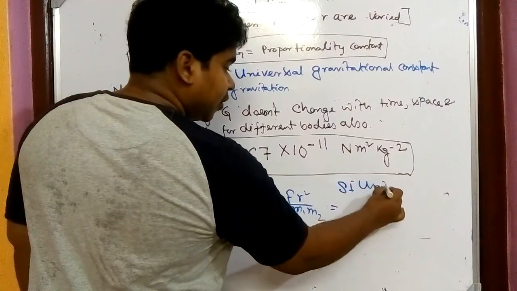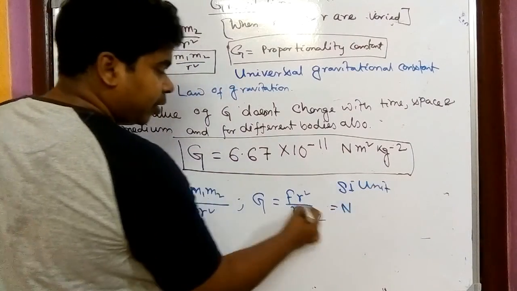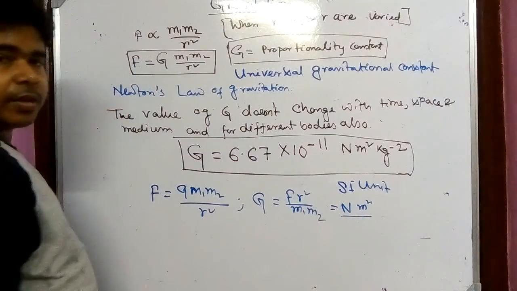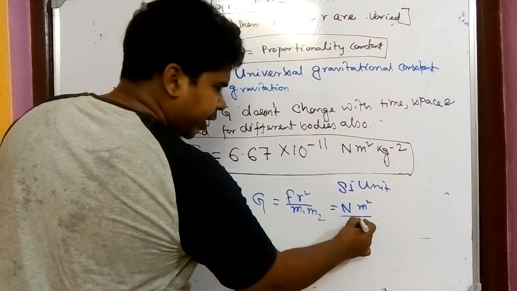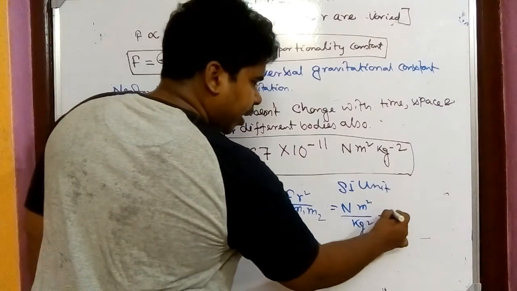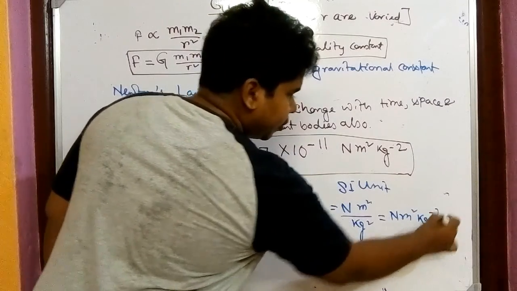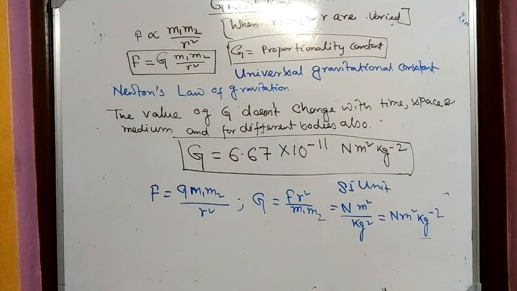For F it is Newton, for r squared it is meter squared, and m1 into m2 are masses, so kg squared. That will be Newton meter squared kg to the power minus 2. So from here the unit of G has come.